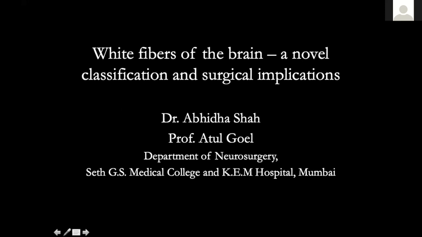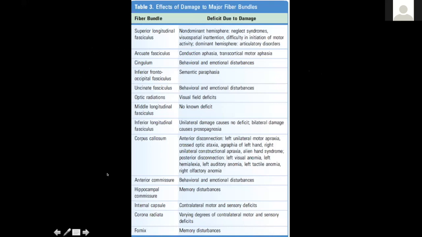So for now, every neurosurgeon who wants to do intraaxial brain surgery, it is becoming a prerequisite to understand the white fiber anatomy of the brain. These are the major white fibers of the brain, and these are the deficits that can occur due to damage to these white fiber bundles. They have been ignored for quite some time when we are concentrating on eloquent cortical anatomy. But now, as more and more monitoring is being performed, we realize the value and importance of these tracts and the deficits that occur due to their damage.